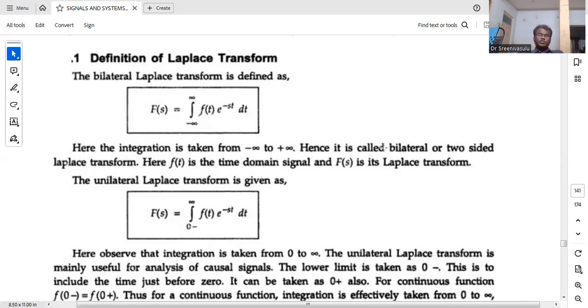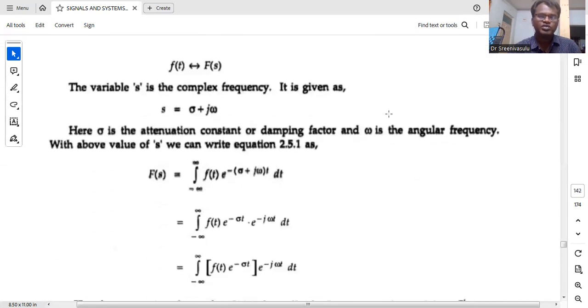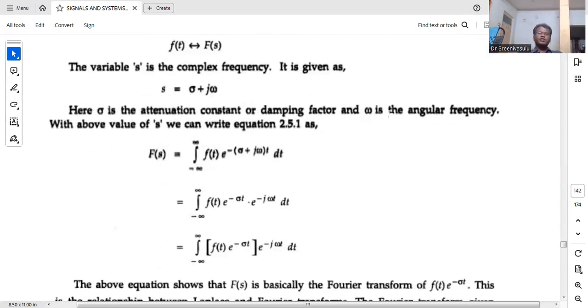Next, if you want to write the formula for unilateral, that is from 0 to infinity, the formula is F of s equal to the integral from 0 to infinity of f of t into e power minus st dt. Now there is a transform pair: the Laplace transform of f of t is F of s, and the inverse Laplace transform of F of s is f of t. Here s is equal to sigma plus j omega.